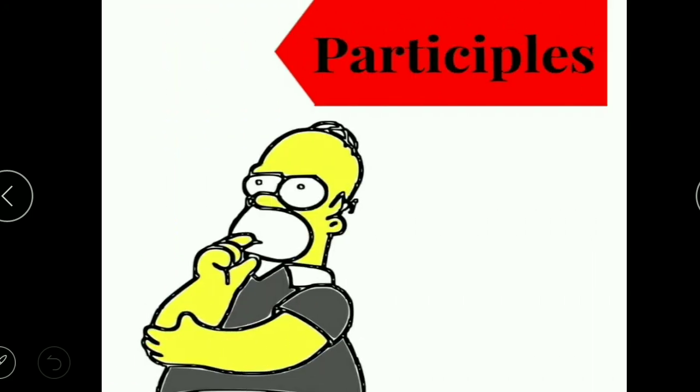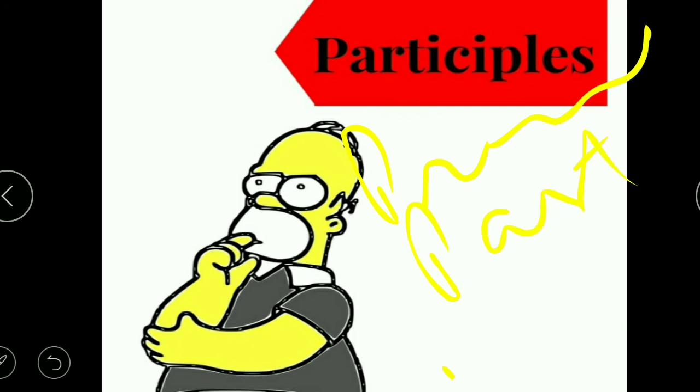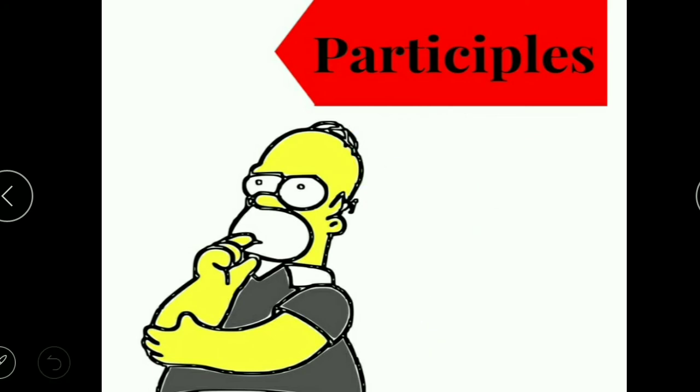So participles, as already discussed, have three kinds. Okay, so participles are of three types. They are present, past, and perfect. So we have present participles, past participles, and perfect participles.